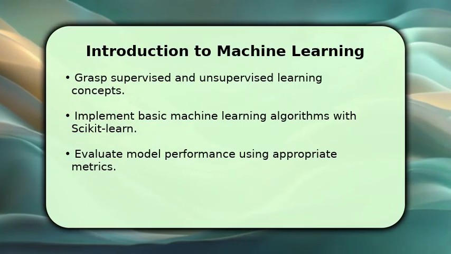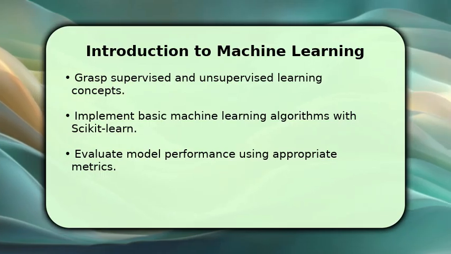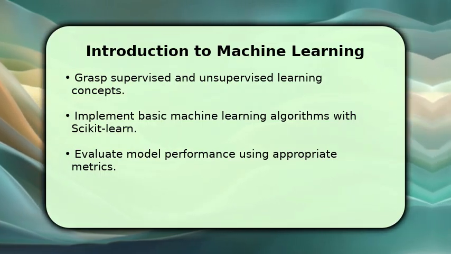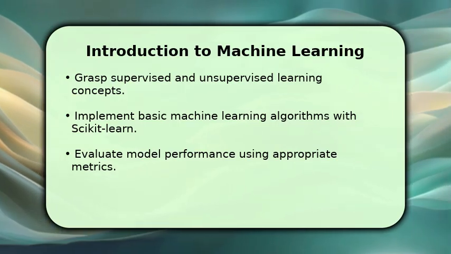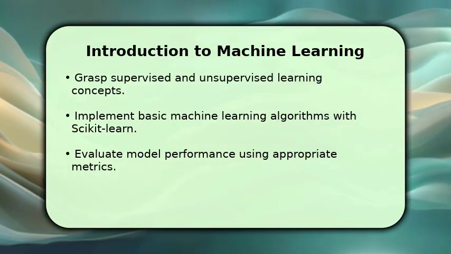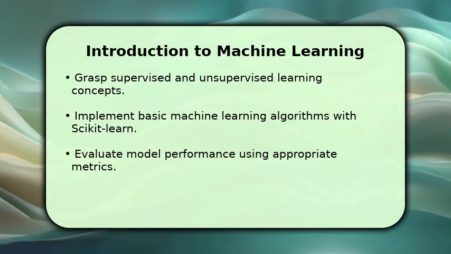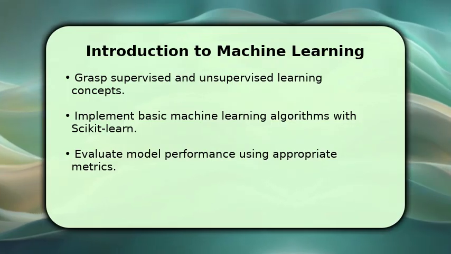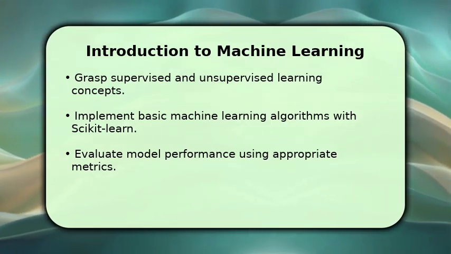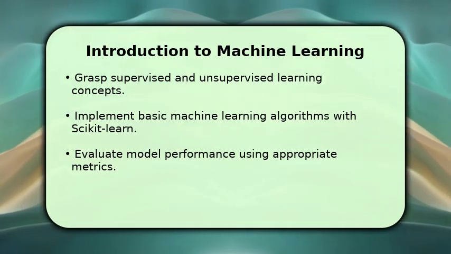Now, let's delve into machine learning fundamentals. Understand the differences between supervised and unsupervised learning paradigms. Begin implementing basic machine learning algorithms, such as linear regression or k-nearest neighbors, using libraries like scikit-learn. Crucially, learn to evaluate your model's performance using appropriate metrics like accuracy or precision, ensuring your models are effective. This step is key to building predictive capabilities.